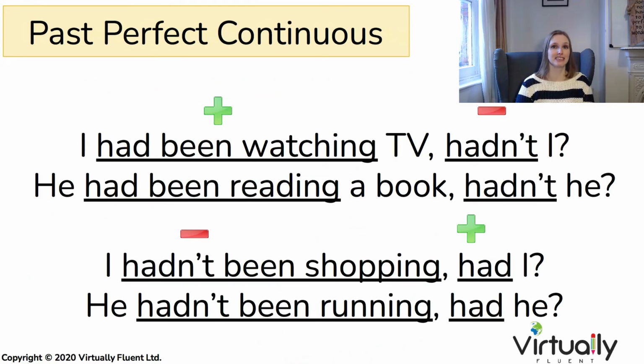And past perfect continuous uses had again. I had been watching TV, hadn't I? He had been reading a book, hadn't he? I hadn't been shopping, had I? He hadn't been running, had he?